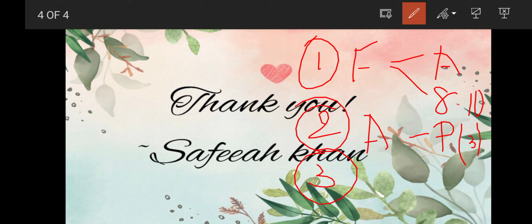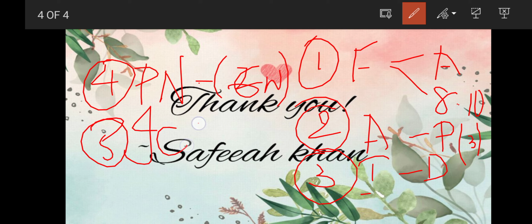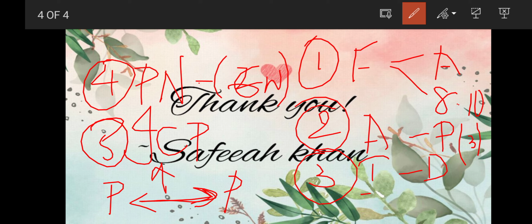Third, we saw the intranatal period during the delivery. Fourth, that is postnatal period. In postnatal, immediately after birth up to 6 weeks, that is 42 days. And last, we have interconceptional period between two pregnancies. The time period between two pregnancies is the interconceptional period.